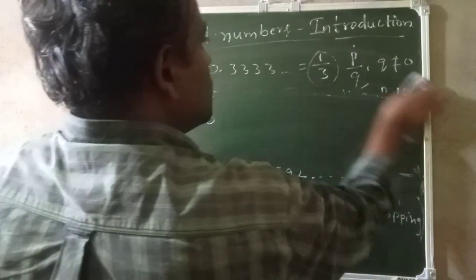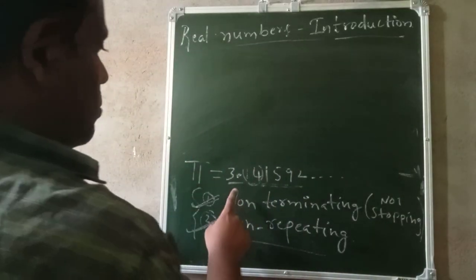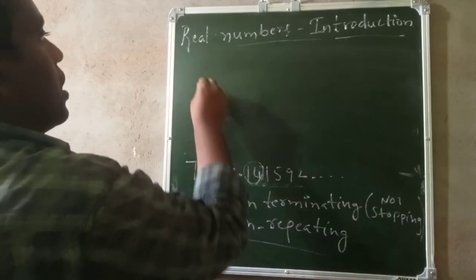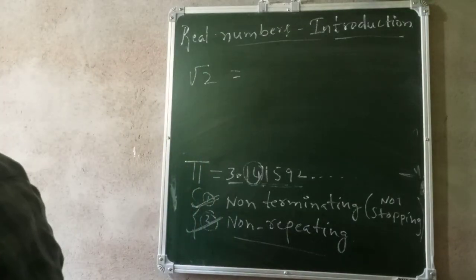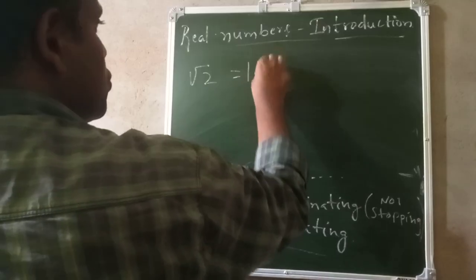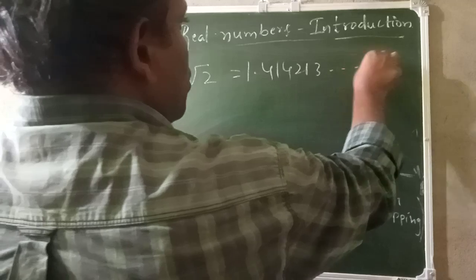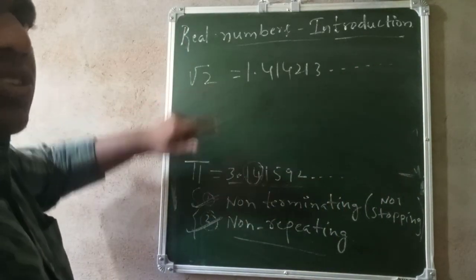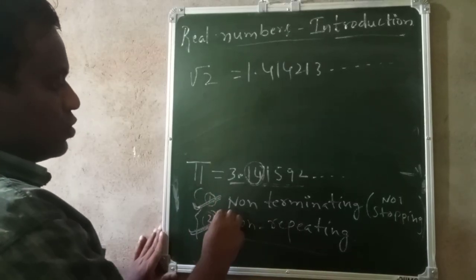Okay. So one example for an irrational number is pi. Okay. Another example is root 2. So the value of root 2, in decimal we can write like this, 1.414213 dot dot dot dot. So root 2 is also an irrational number. So I said an irrational number follows these two. It satisfies these two conditions.